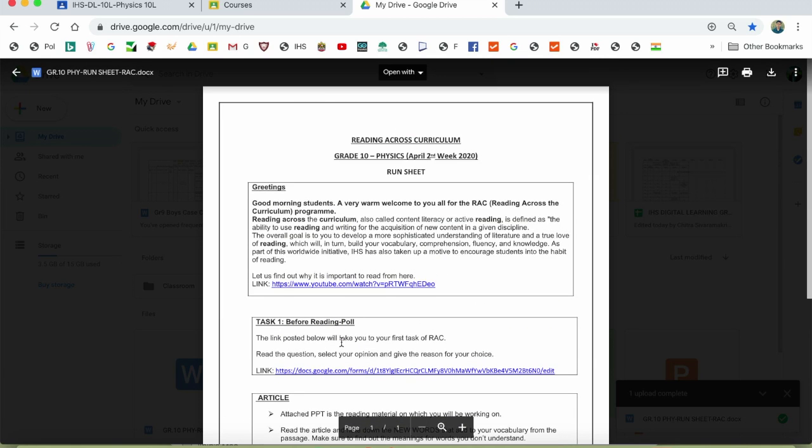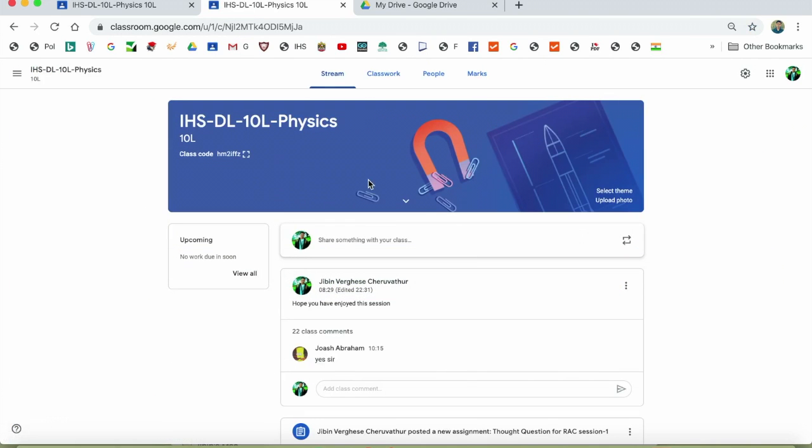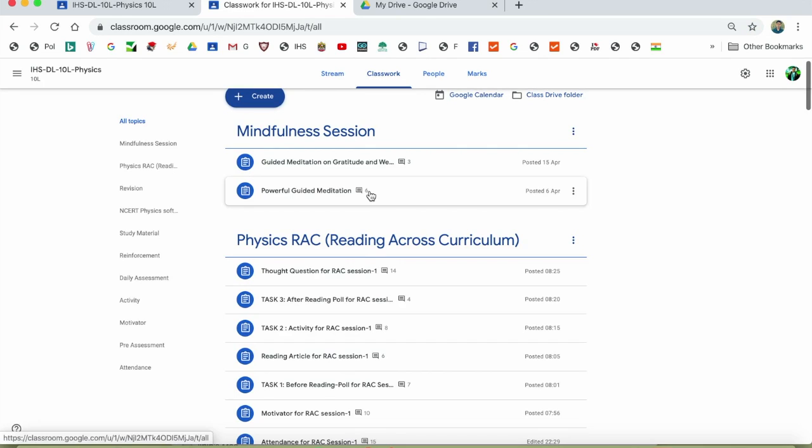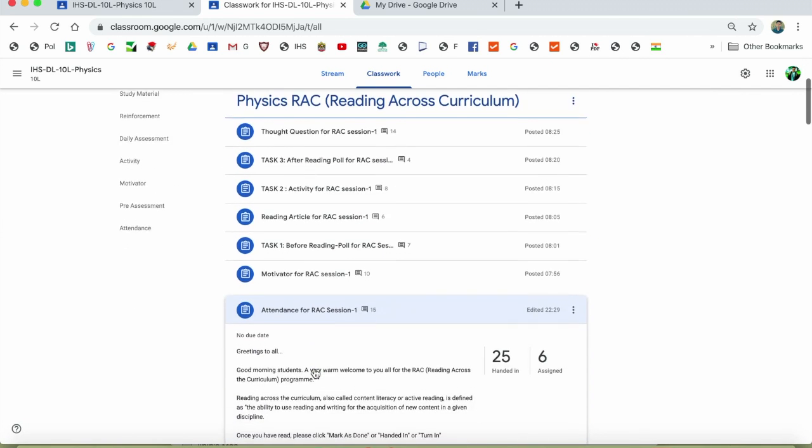So this is the run sheet. Based on the run sheet we have to post. So I will show you in a class. So this is an example. So here this is the classwork. So here you can see that first one is attendance, then motivator. So here attendance, we can see that this I already posted.